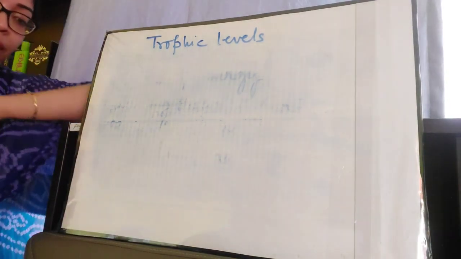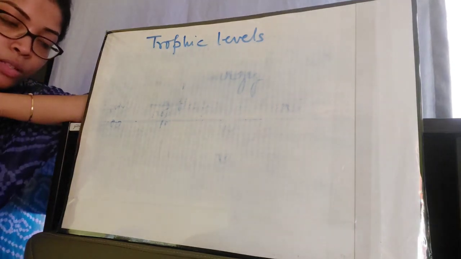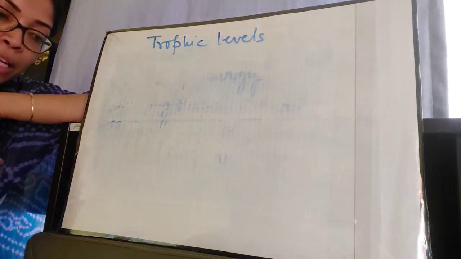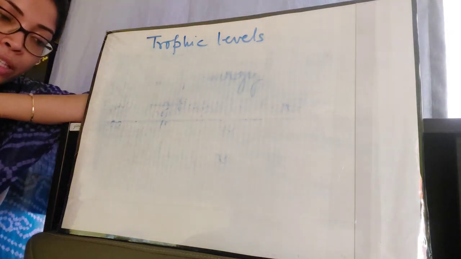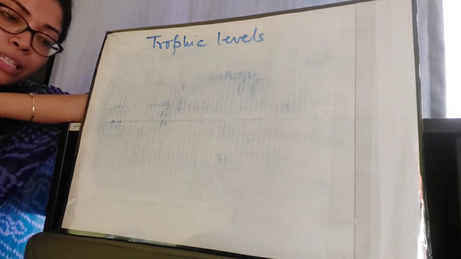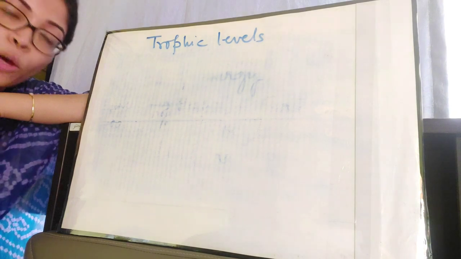On the next page you will find an example of a food chain of a grassland ecosystem, for example corn, which is the producer. Corn is consumed by the rat, which is a herbivore. Rat is eaten by the snake, which is a carnivore, and snake is eaten by the eagle, which is a top carnivore.